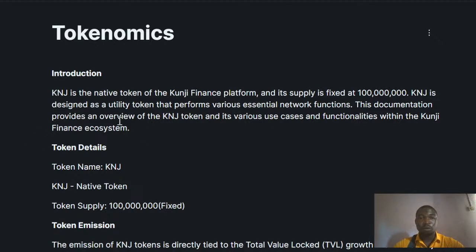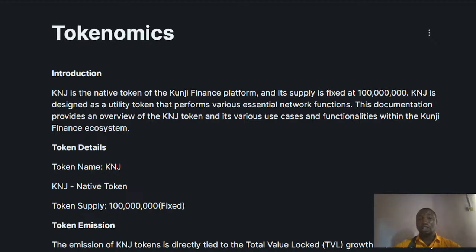This documentation provides an overview of how the market works, and also the use cases and functionality within the Kunji Finance token. Are you guys listening to me currently? I can see James, I can see Quarter and others. If you have up to 10 USDT, you can go and partake in this project, which is very important.